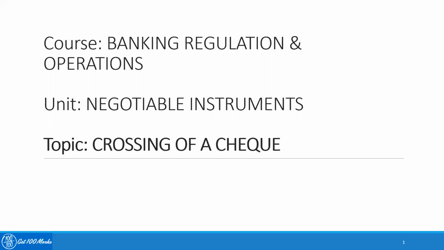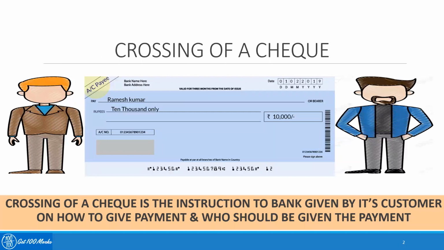Hello everyone. The course name is Banking Regulation and Operations. The unit is Negotiable Instruments, and the topic that I'll be covering in this presentation is crossing of a check. So what do you mean by crossing of a check?